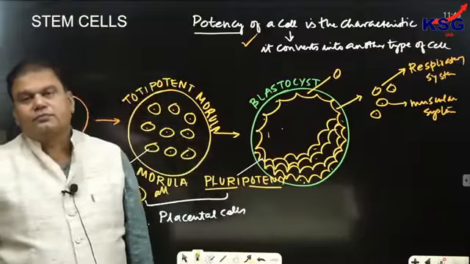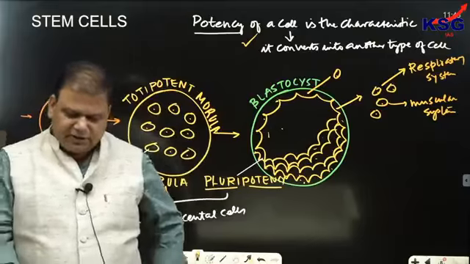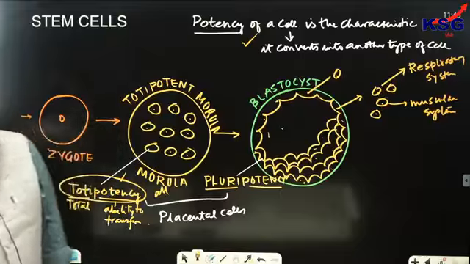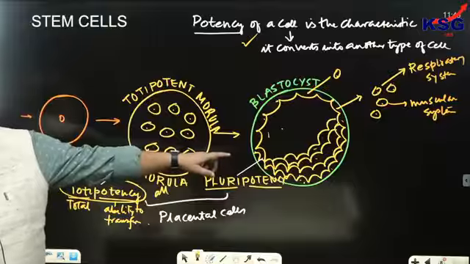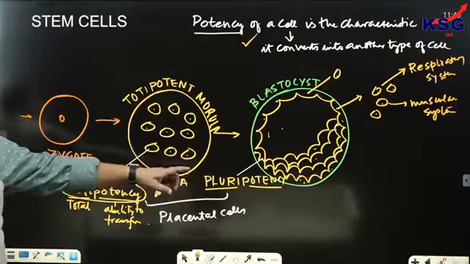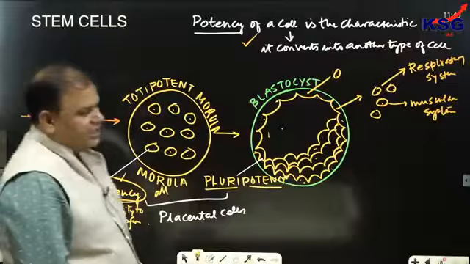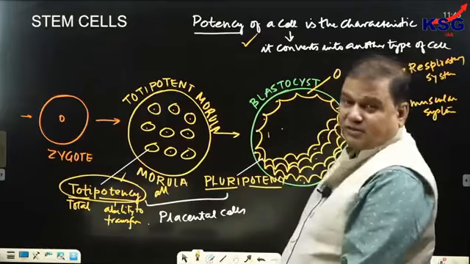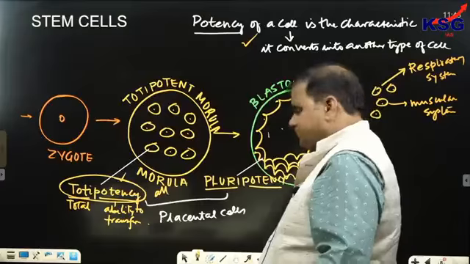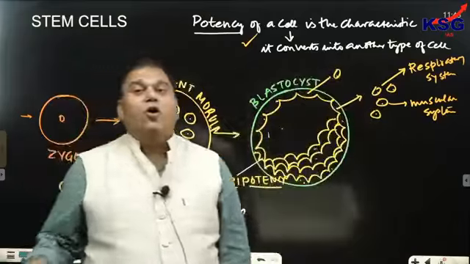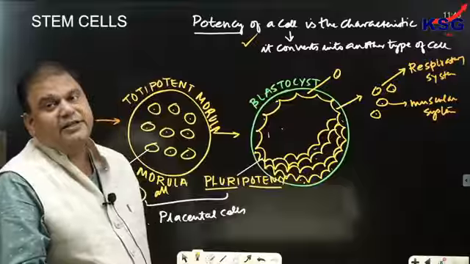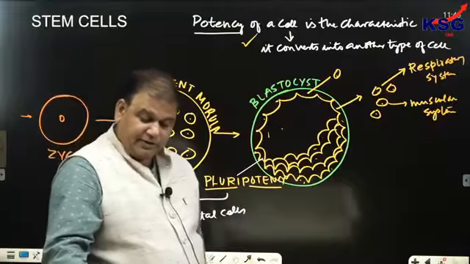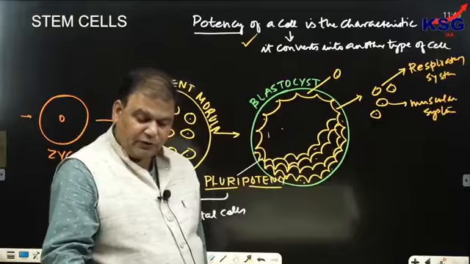Pluripotency. It is the characteristic of the cell through which it can transform into only many type of cells, but not all. Clear? Many type of cells, but not all.